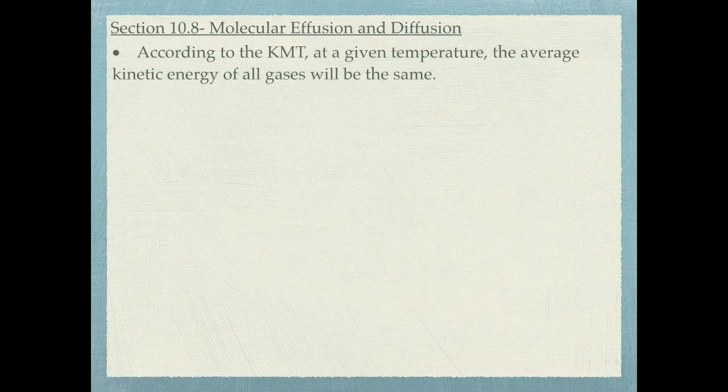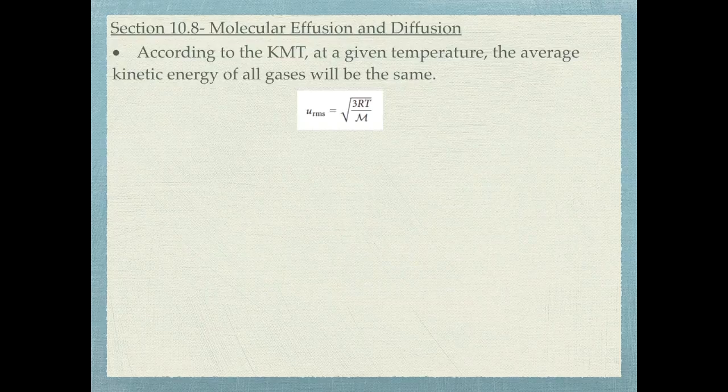The next two characteristics that we're going to talk about are effusion and diffusion. Now, before we get into these terms, there are a couple more concepts that I need to talk about. The first one is that the kinetic molecular theory states that at a given temperature, the average kinetic energy of all gases is going to be the same. And so as a result, while the average kinetic energy might be staying the same, that does not mean that the root mean square speed stays the same.